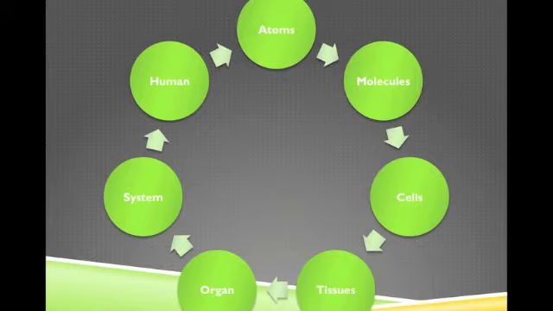First up is a single atom, coupled together with others to make molecules, which in turn will make proteins to make cells. Aggregates of cells are called tissues. Aggregates of tissues are called organs. And organs functioning as a single body unit are called a system, which in turn makes up the human.